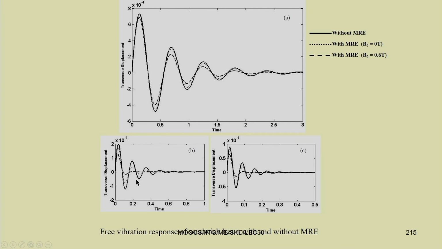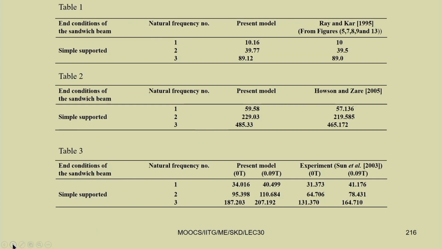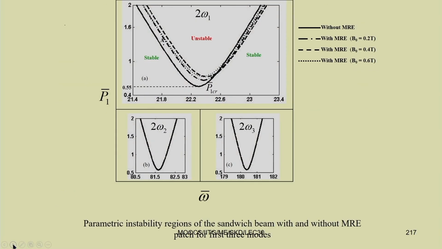Here it is more clear. You can see the vibration is reduced, and we can reduce the settling time very much. In the first case, without the magnetic field, it is vibrating up to here, but with the magnetic field you can see the vibration settles down here. The peak value is also very low. Without the magnetic field the peak value is very high, and with the magnetic field it is very low. This way you can control the vibration of a sandwich beam by applying the magnetic field.